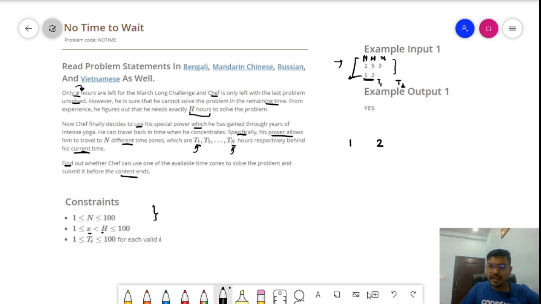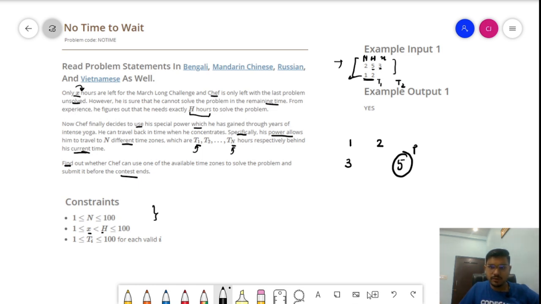H denotes the hours required to solve the problem and X denotes the number of hours left. So there are 3 hours left for the March Long challenge to end, and there are 5 hours required to solve this particular problem.